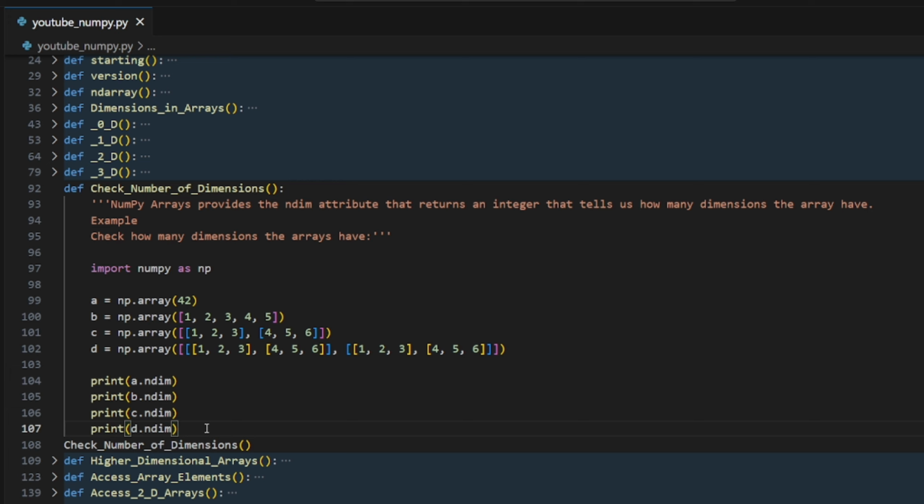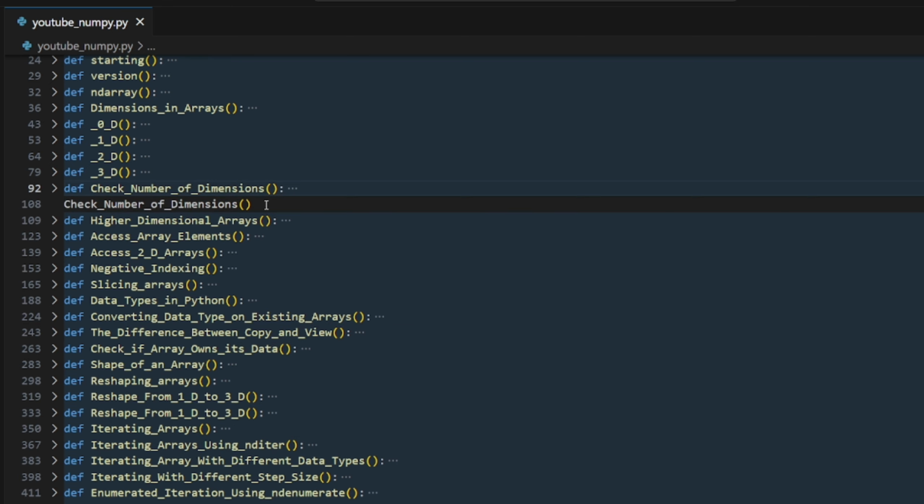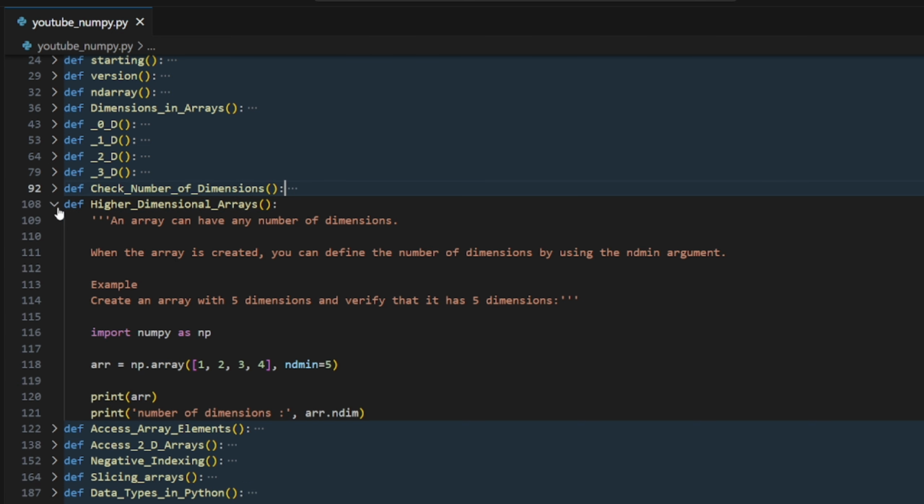So in that case, we can't simply loop it again and use the length function again and again. In that case, we can use this numpy dimension attribute. Okay, so let's move on. The next topic is higher dimensional arrays. So what's that? Let's see. An array can have any number of dimensions.